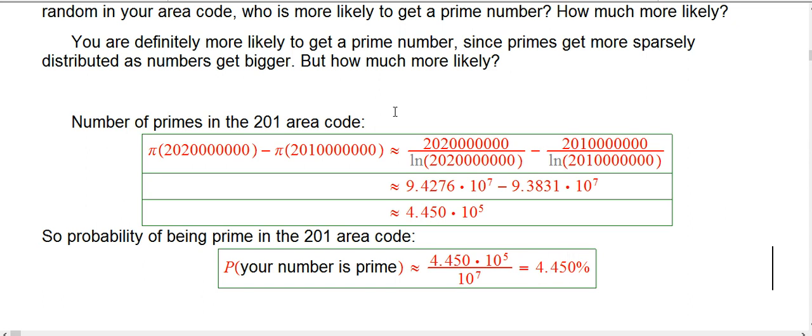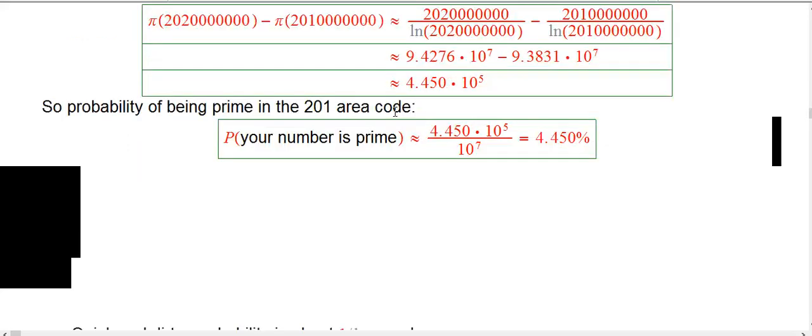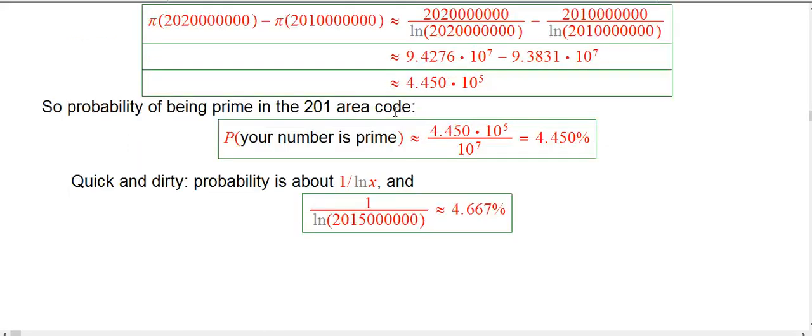Let me show you an even quicker way. The book doesn't talk about this, I don't think. If you want a pretty decent approximation, a slightly sloppier version of the prime number theorem says the probability that a number is prime, if that number is near x, is about 1 over the natural log of x.